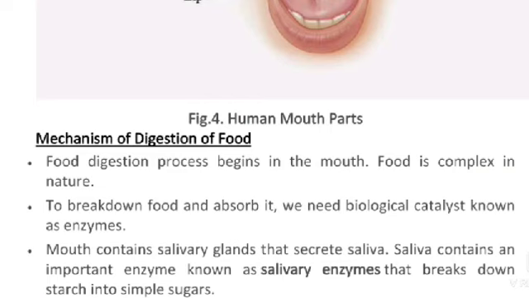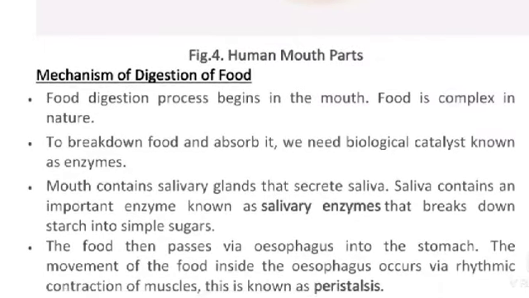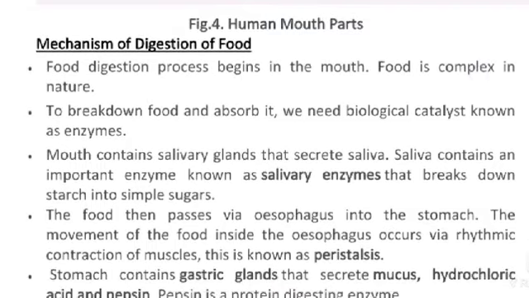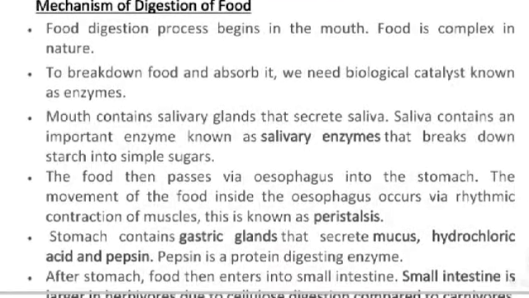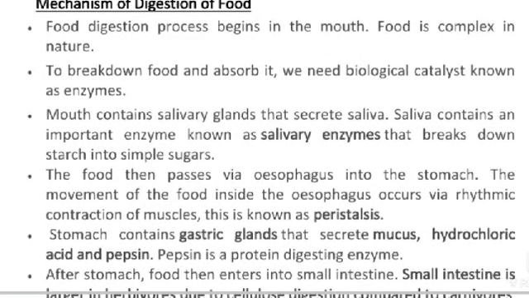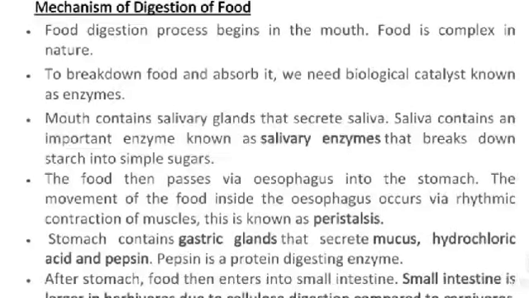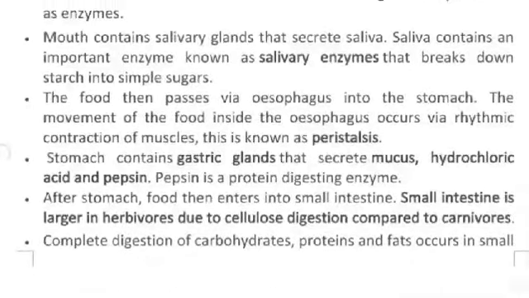Mechanism of digestion of food. Food digestion process begins in the mouth. Food is complex in nature. To break down food and absorb it, we need biological catalysts known as enzymes.